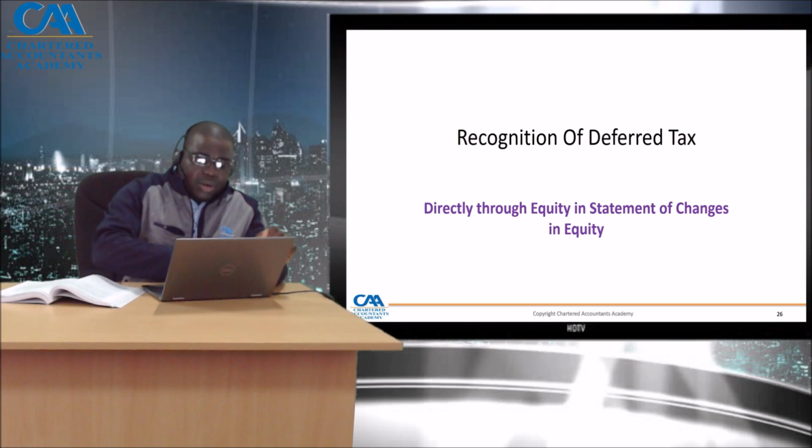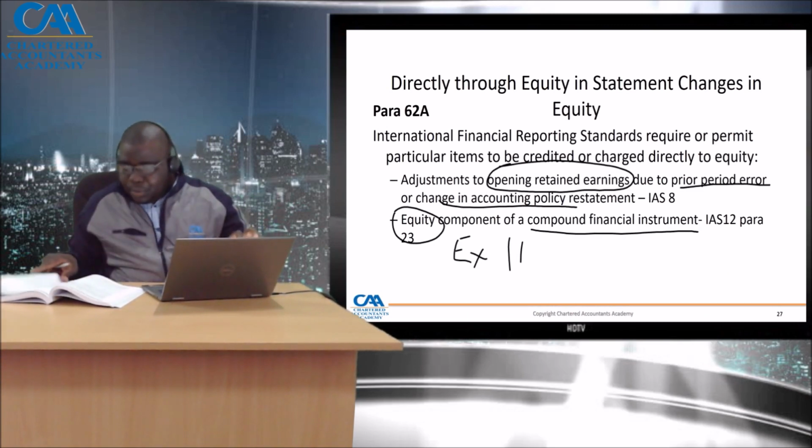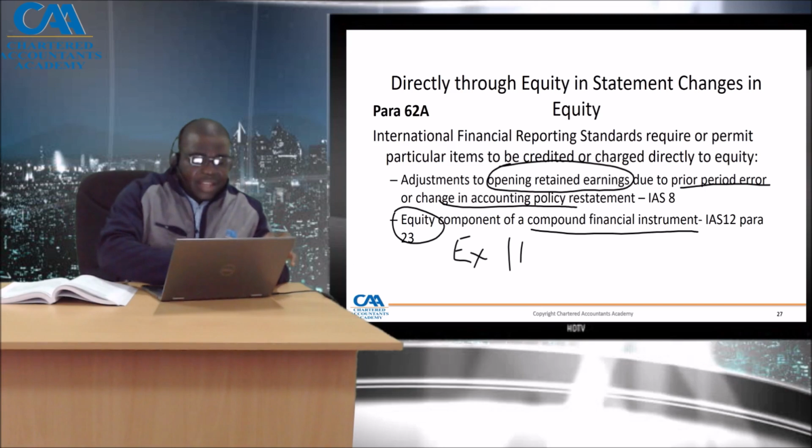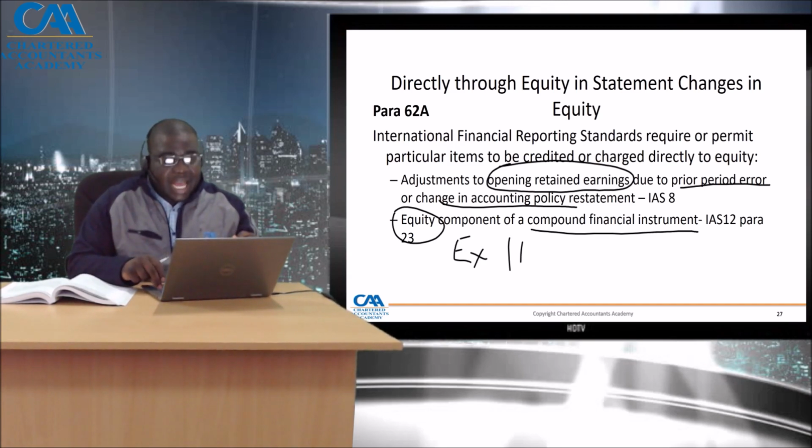Where we have a compound financial instrument, the equity component under paragraph 23 also requires this. Example 11 illustrates how a compound instrument in paragraph 23 works and the equity component. But for prior period errors and changes in accounting policy, that should be done under IAS 8.